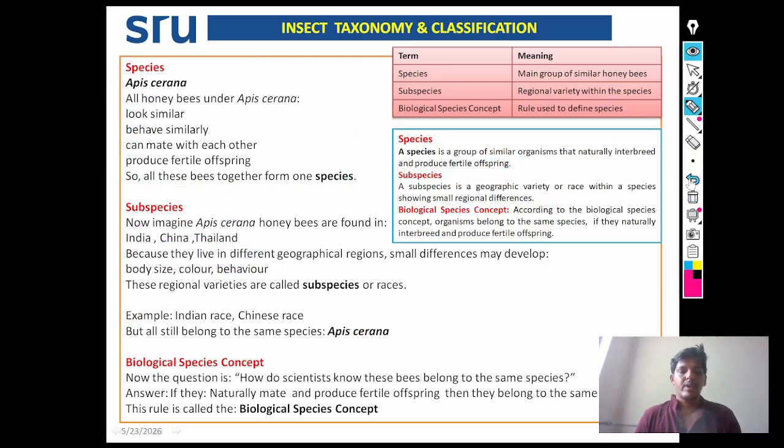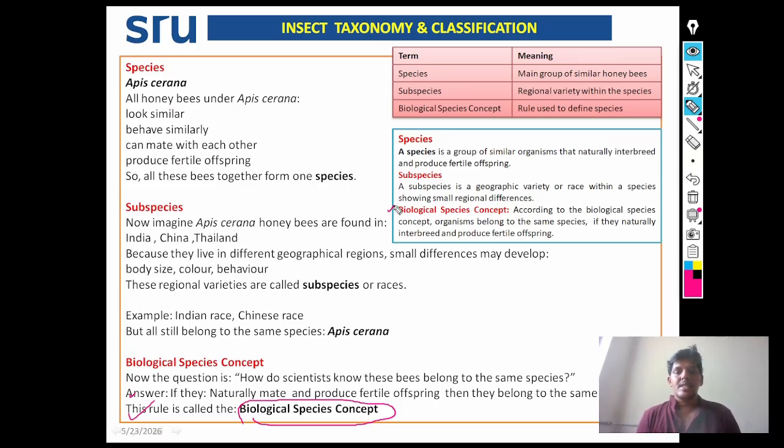Then, what is biological species concept? Now the question is, how do scientists know these bees belong to the same species? The answer for this is, if they naturally mate and produce fertile offspring, then they belong to the same species. This rule is known as biological species concept.